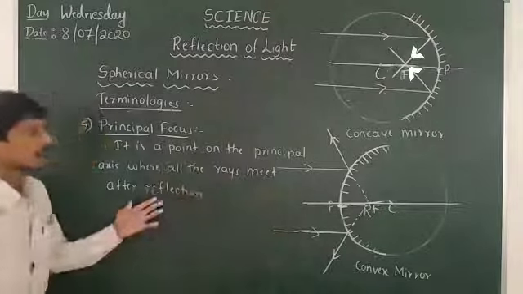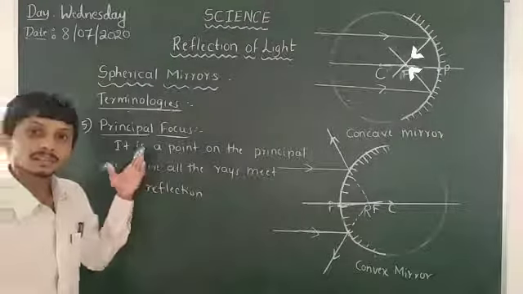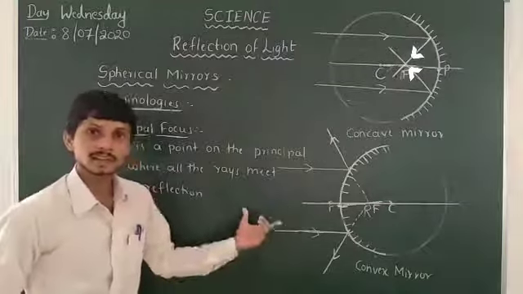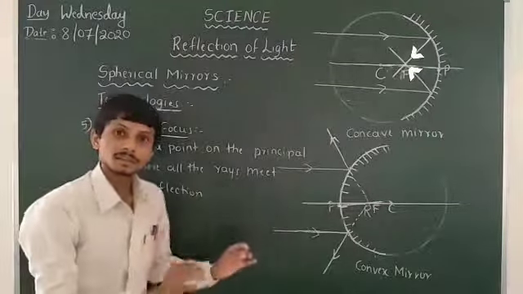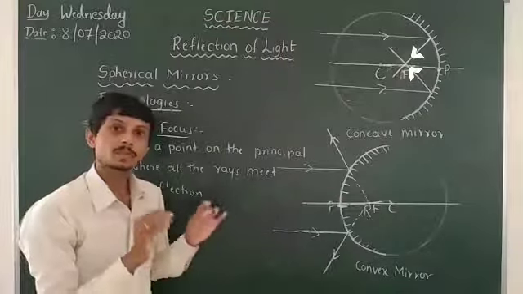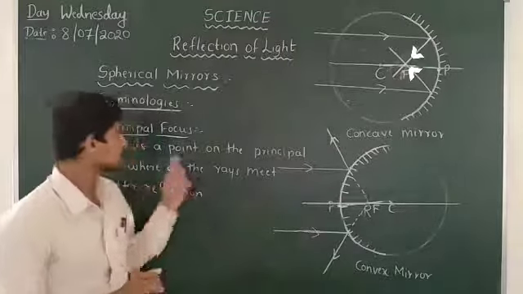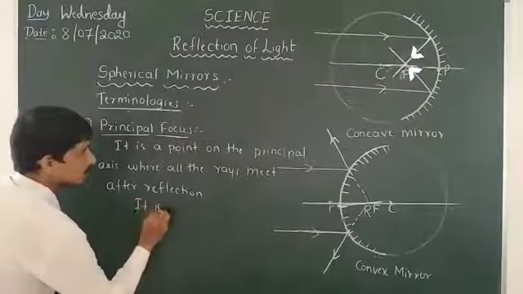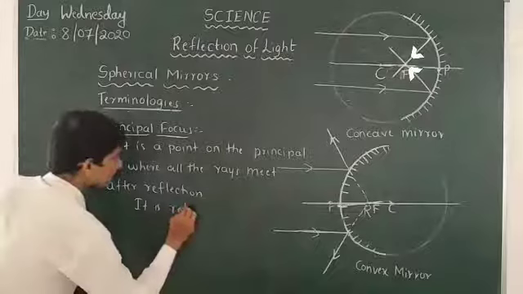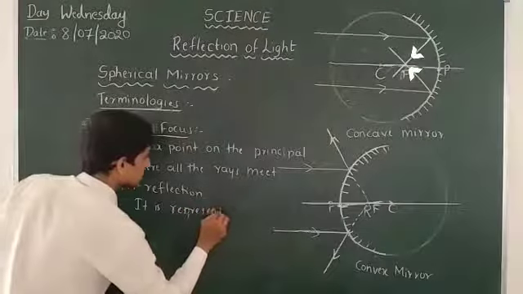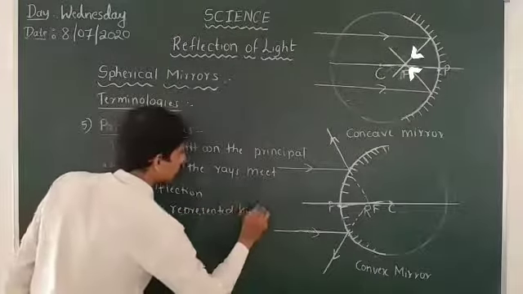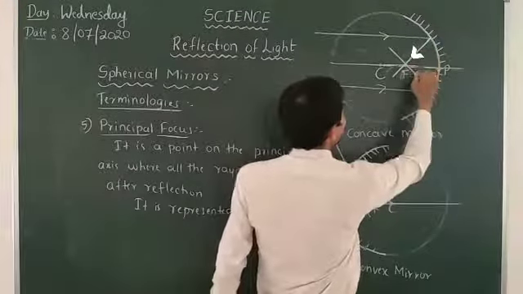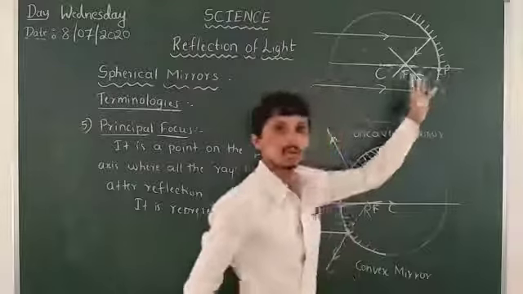So after reflection, all the light rays meet at a point on the principal axis. That point is nothing but the principal focus. It is represented by the letter F. So here it is the focus point, so we have to mark it with an arrow mark.